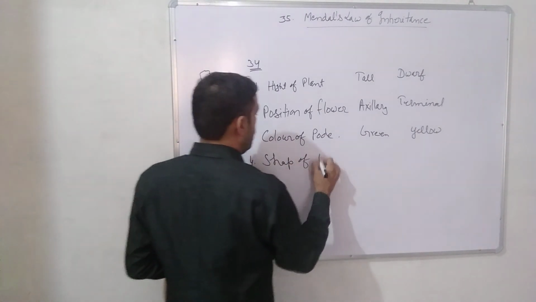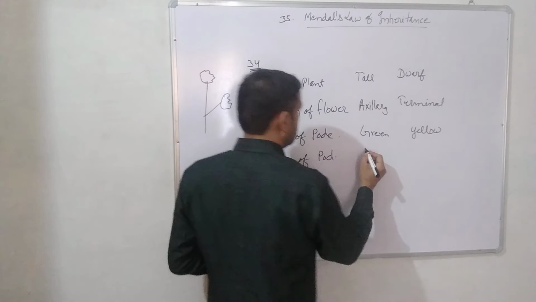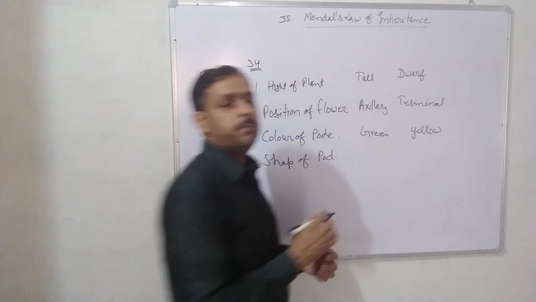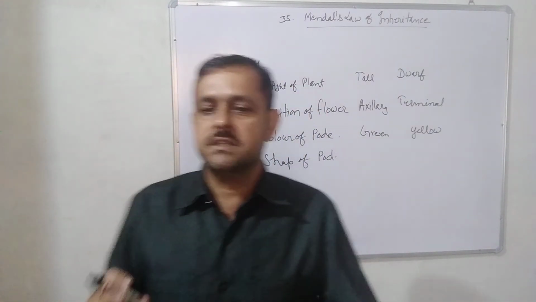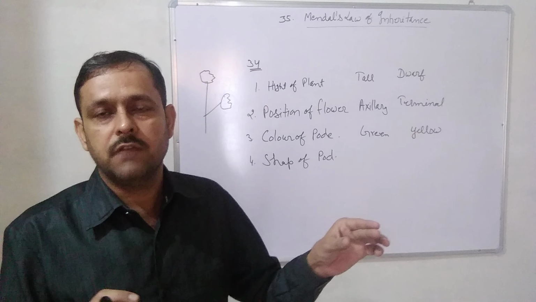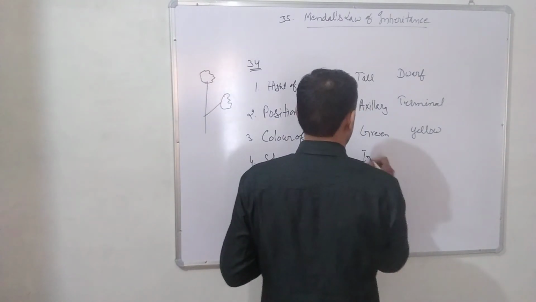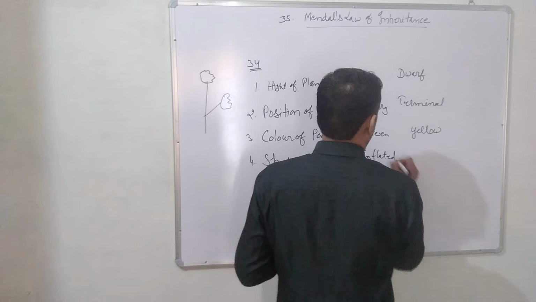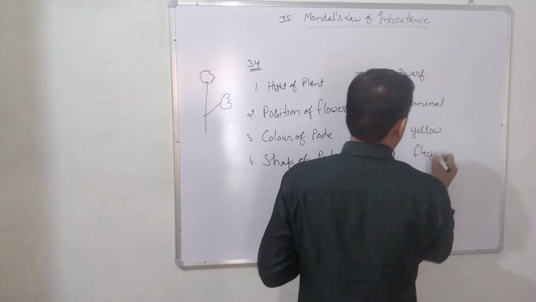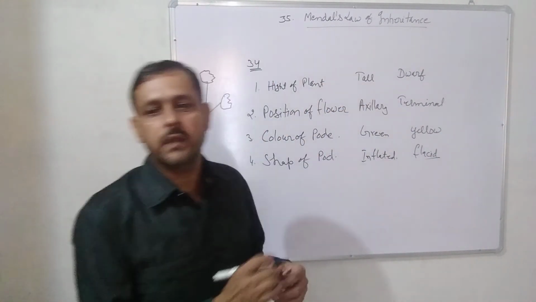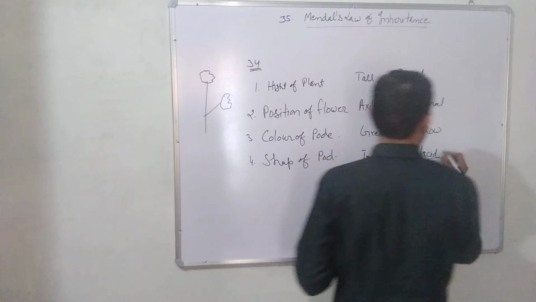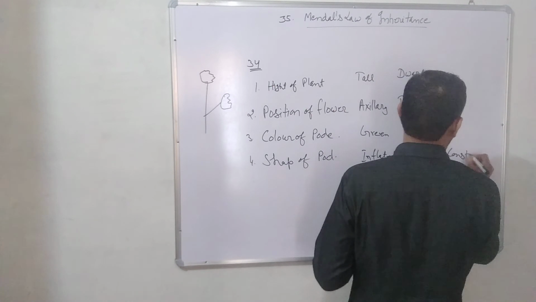Shape means whatever shape you can see in pods obtained from the market: inflated and flaccid, or we can say constricted.